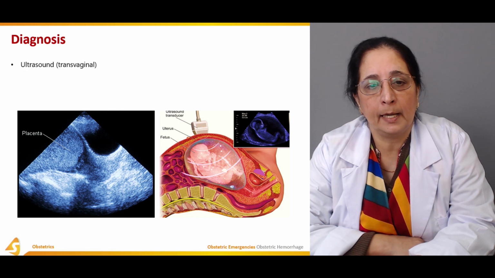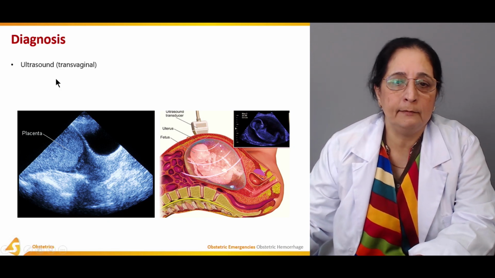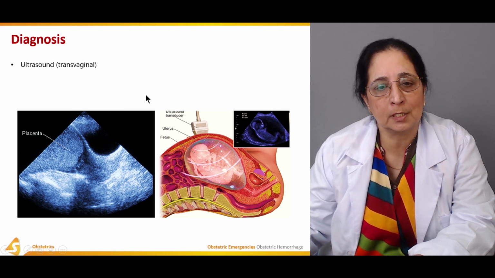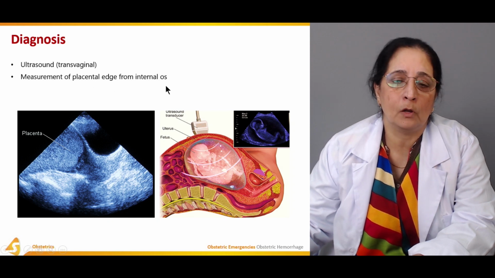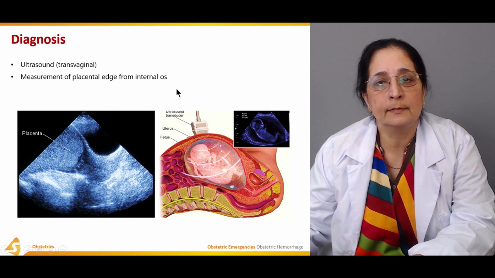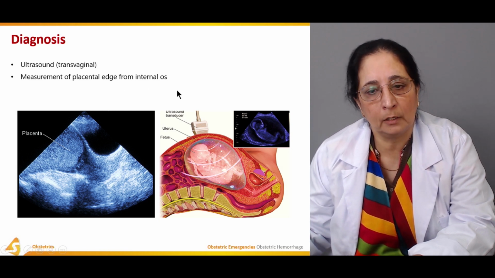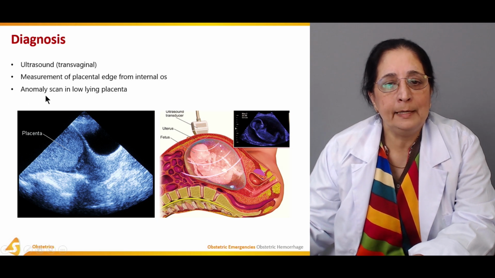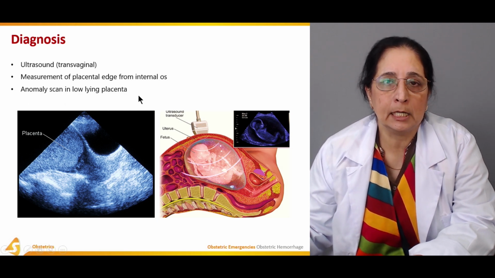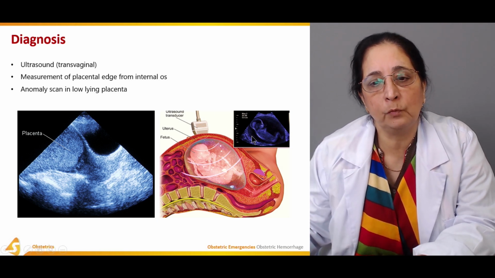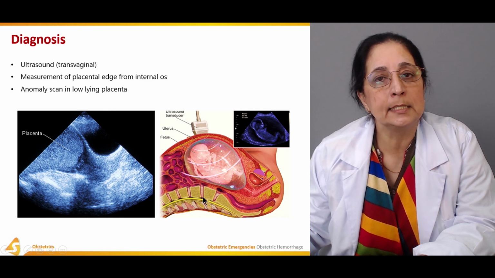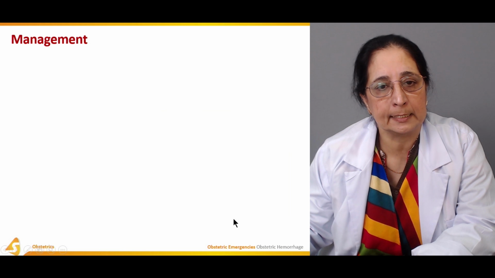Diagnosis is by ultrasound, very commonly transvaginal ultrasound, and then measurement of the placental edge from the internal os, looking for where the placenta is and how far it is from the internal cervical os. That gives the idea whether it's placenta previa or not. Anomaly scan in low-lying placenta: if the placenta is low-lying, we should do the anomaly scan to look for any fetal abnormalities associated with low-lying placenta.